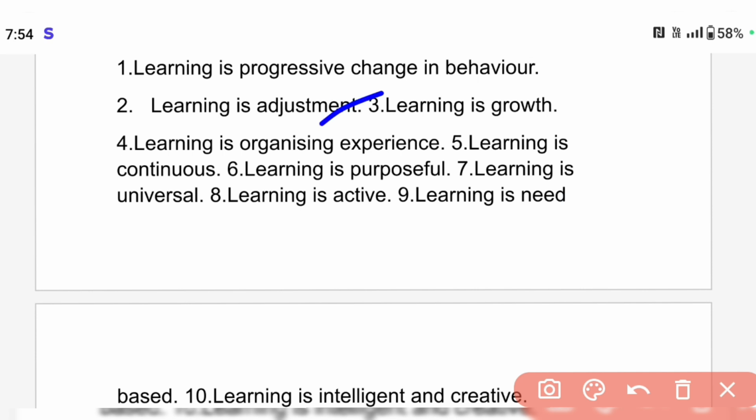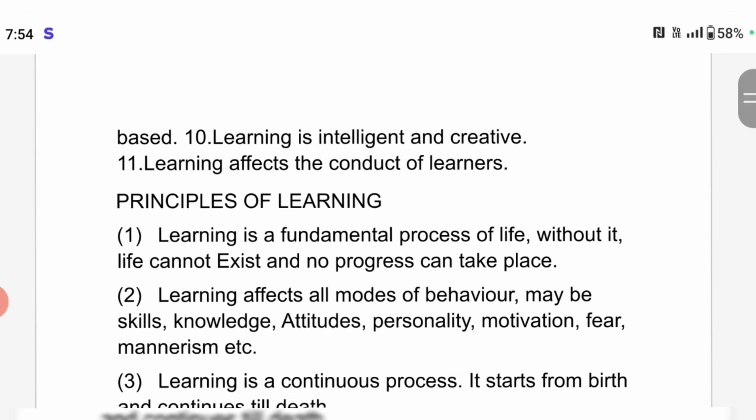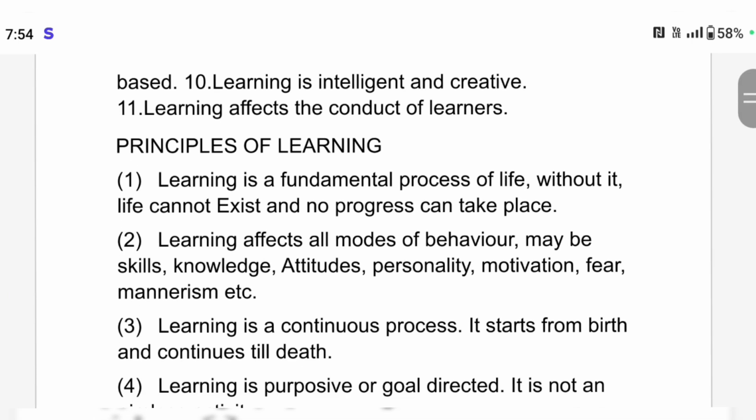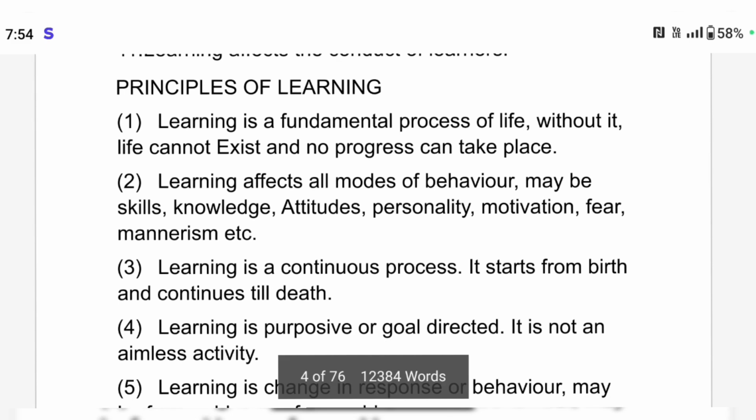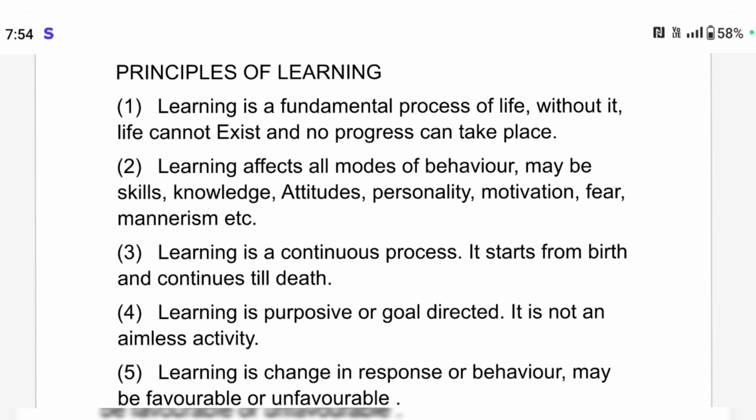Learning is adjustment, learning is growth, learning is organizing experience, learning is continuous, learning is purposeful, learning is universal, learning is active, learning is need based, and learning is intelligent and creative. Learning affects the conduct of the learners. Okay, now coming to the principles of learning.